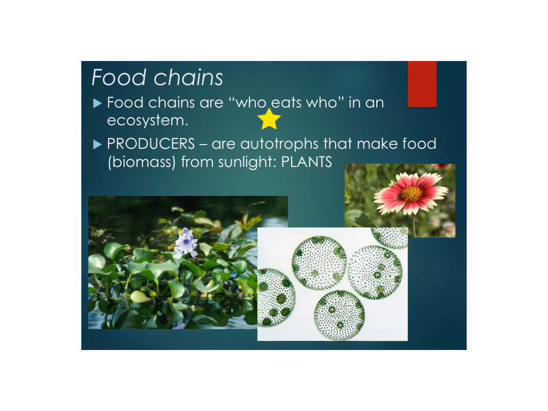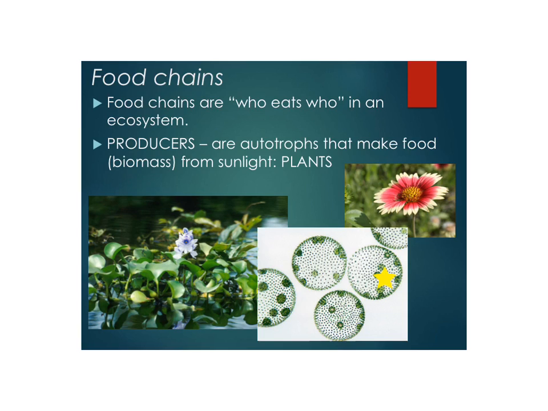We've talked about that word before this year. Producers are those organisms that can make their own food using sunlight or some other source, but mainly sunlight. Or they make biomass. In other words, they build their bodies up using sunlight. When you think of this, we're usually talking about plants. So here's a nice aquatic plant. Here is some kind of a flower. And then we have also algae, and certain types of bacteria can be producers. So these are some algae called volvox. So producers make their own food.